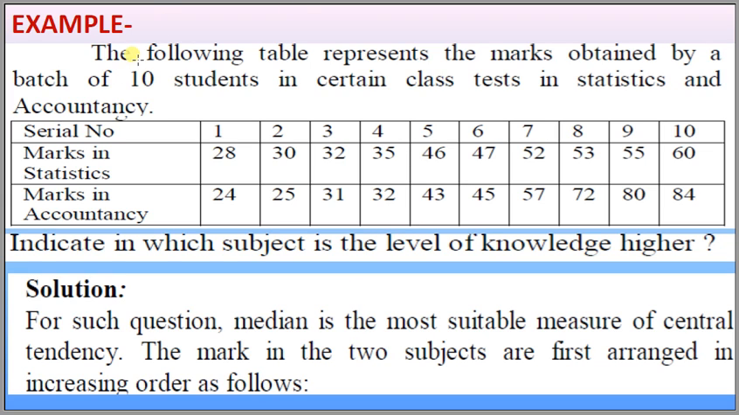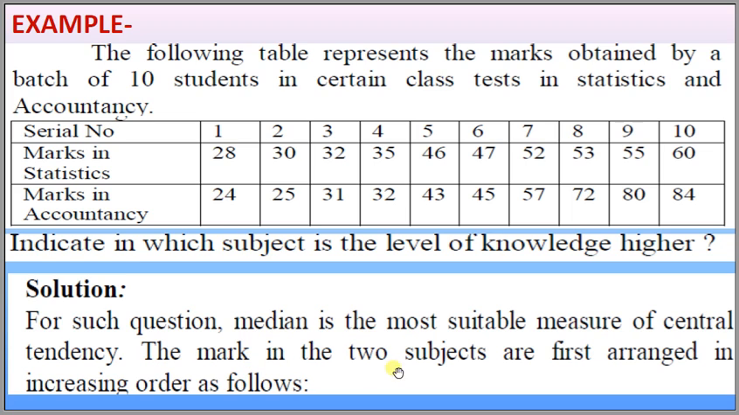Let us take another example. The following table represents the marks obtained by a batch of 10 students in certain class tests in statistics and accountancy. These are the serial numbers of the 10 students. Marks in statistics are given here and marks in accountancy are given here. Indicate in which subject the level of knowledge is higher. For such a question, the median is the most suitable measure of central tendency.